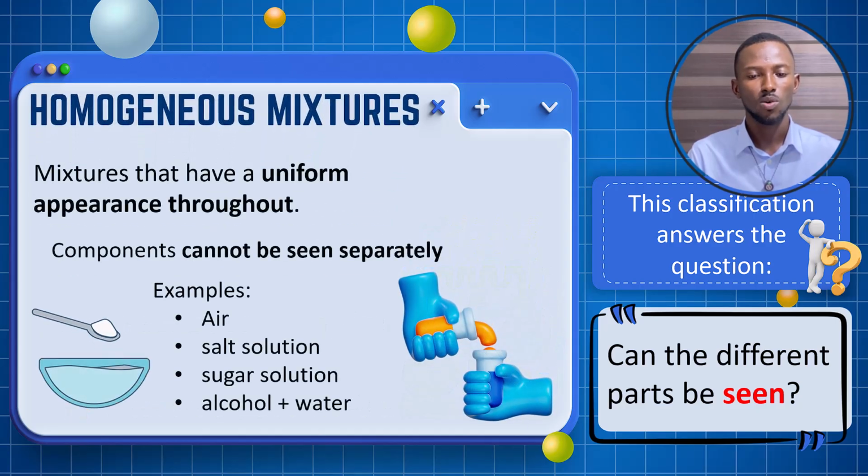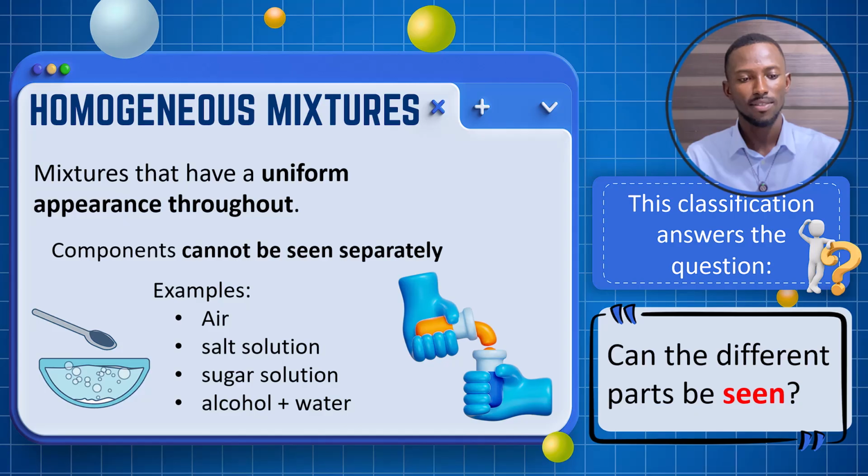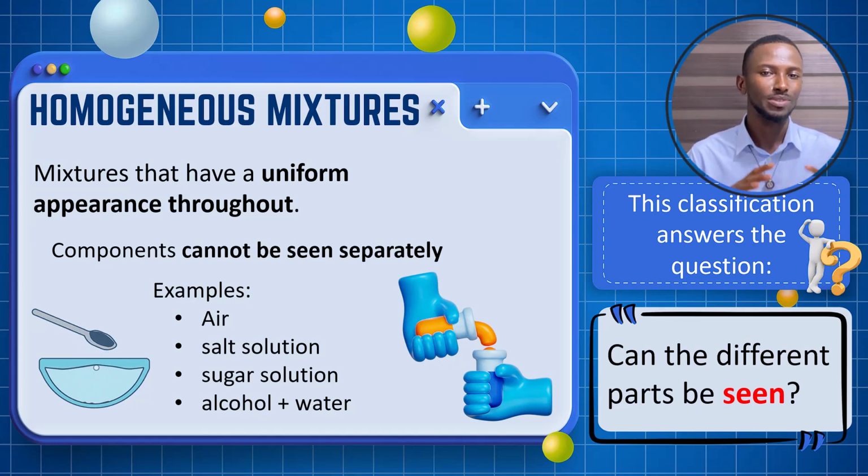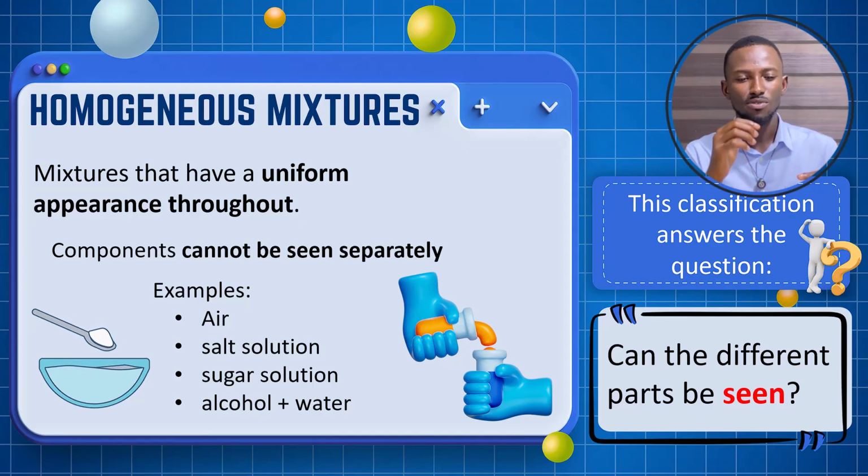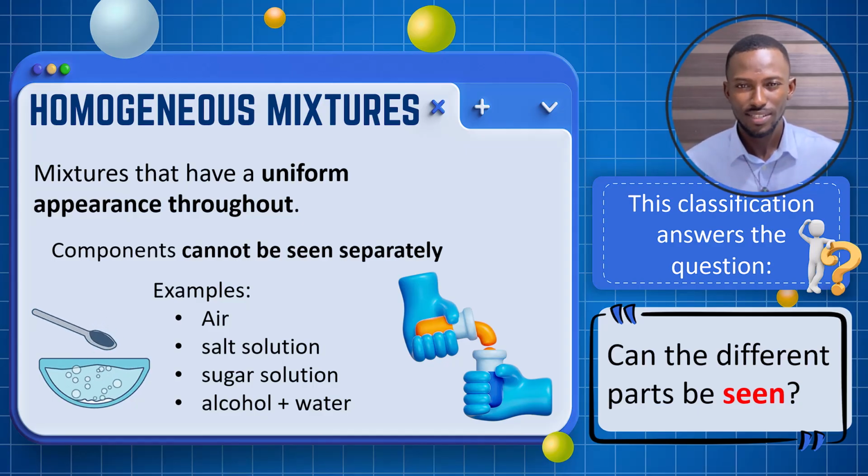First one, homogeneous mixtures. What are they? These are mixtures that have a uniform appearance throughout, or uniform composition throughout. What does that mean? It basically means that after forming a homogeneous mixture, the individual components cannot be seen separately.